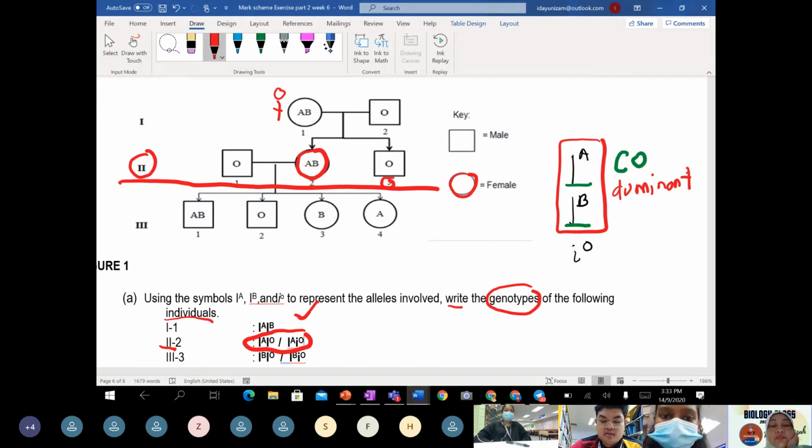Because only blood group A with AO and B with BO are possible. The child cannot be O, because the mother is codominant. So the child may be AO or BO, it cannot be OO. That is what you were trying to say, right?